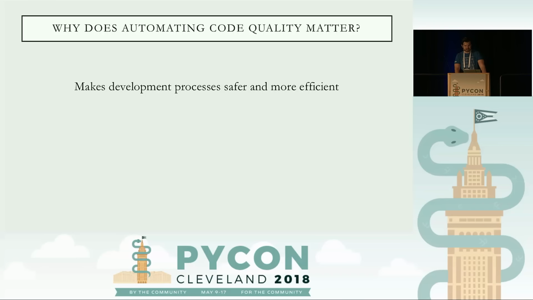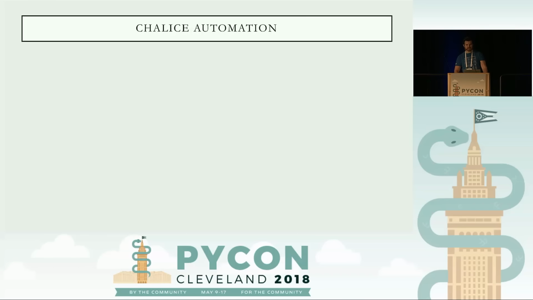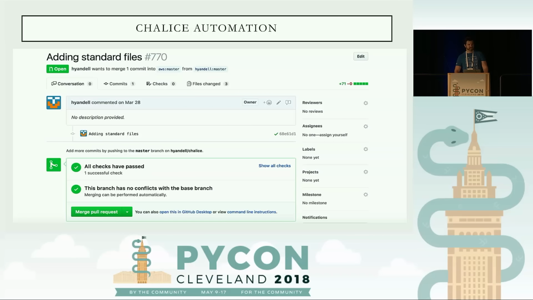And one open source project that I want to talk about is Chalice. I mentioned it before, but Chalice is a Python serverless microframework for AWS, so it lets you write AWS serverless applications. And the way automated code quality checks work in Chalice is when a pull request is sent to the Chalice repository, the commits that the contributor provided are run under quality checks run by a machine. And if the checks pass, you'll see a green check mark, and the machine will let you know if all the checks pass, and hence giving it sign-off for this pull request. This allows the reviewer to go in, review it themselves, and also give them sign-off and go ahead and merge.